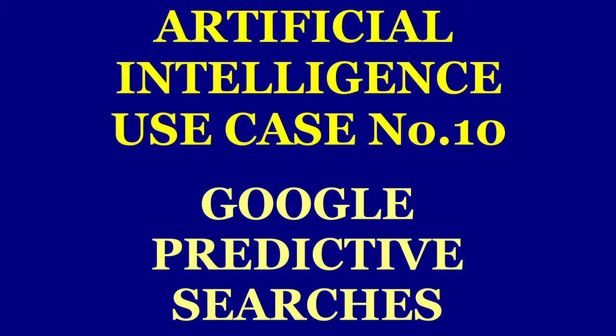Use case number 10, Google predictive searches. Have you noticed that when you begin typing a search term, Google already makes recommendations for you to choose from? That's AI in action. Predictive searches are based on data that Google collects about you, such as your location, age, and other personal details. Using AI, the search engine attempts to guess what you might be trying to find.